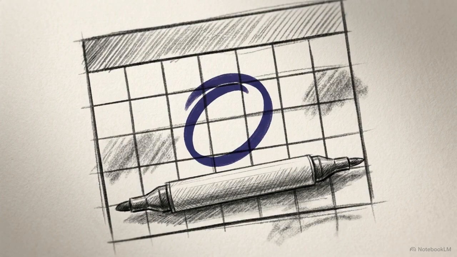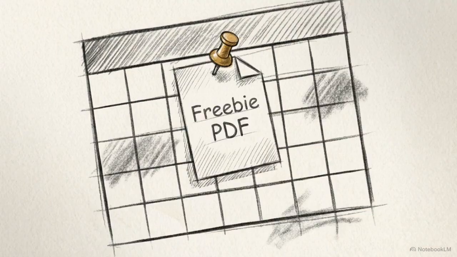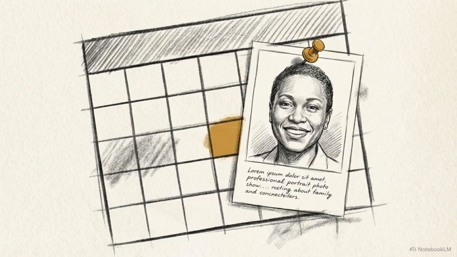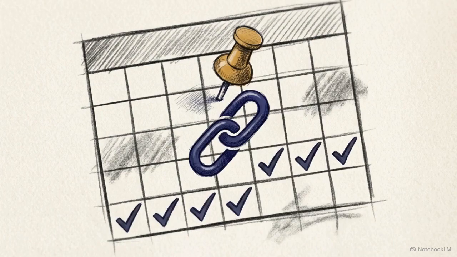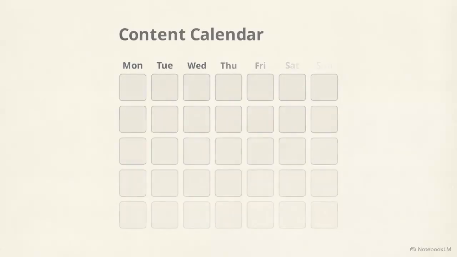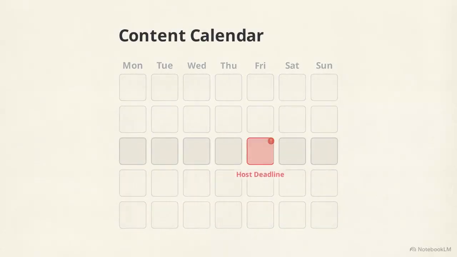Next, input the host's strict deadlines. Note the exact days your freebie, your headshot, your bio, and your workable links are due. Look at this calendar grid. If the host requires your asset on a Friday, you move backward 48 hours to Wednesday. That Wednesday becomes your new buffer date. From this point forward, you treat that Wednesday as your absolute, non-negotiable internal deadline.